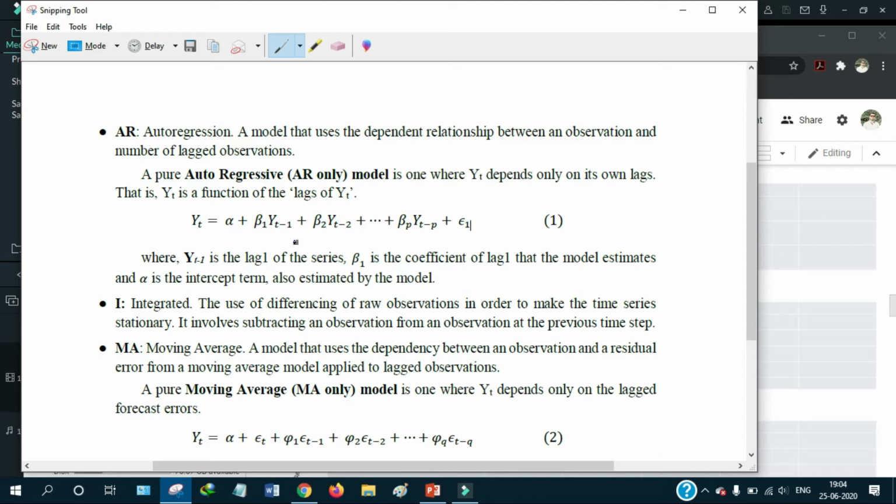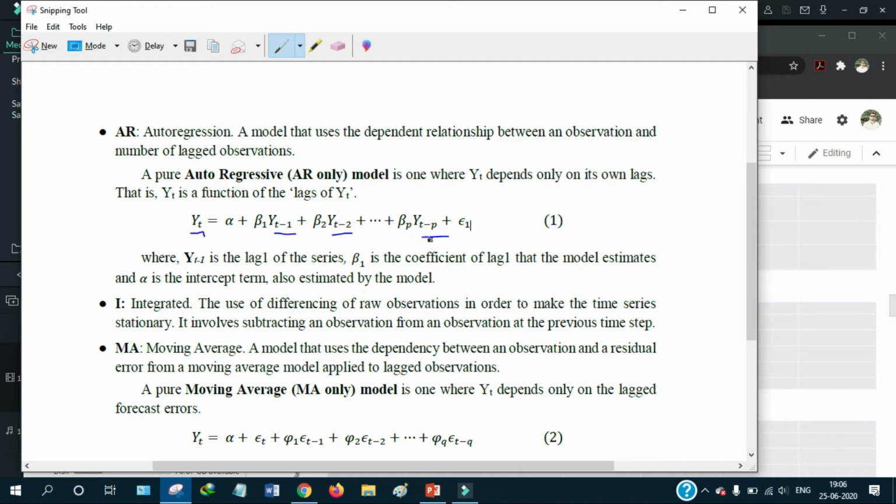Basically the autoregression model learns the dependent relation between an observation and a number of lagged observations. Lagged observation means the number of previous observations we are going to use to forecast the current observation.